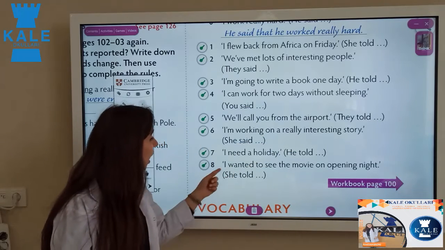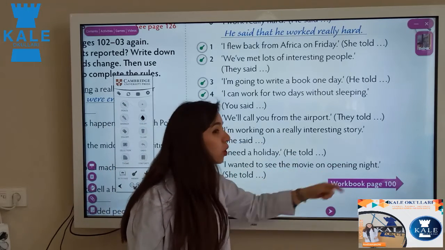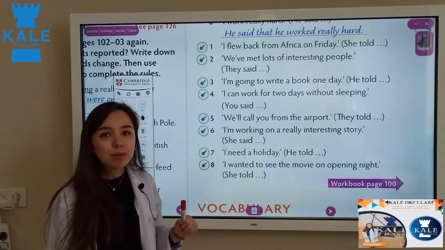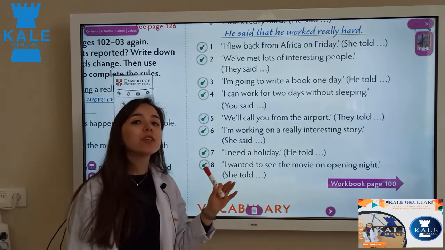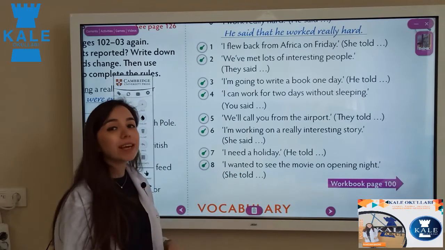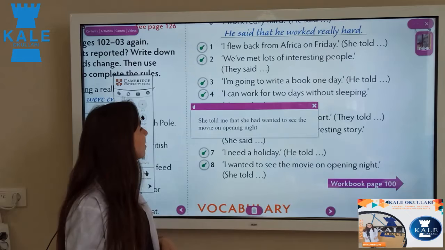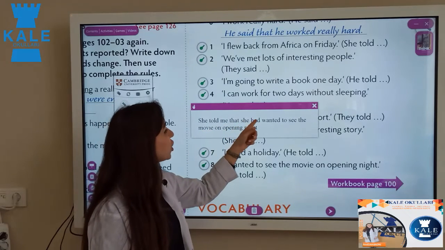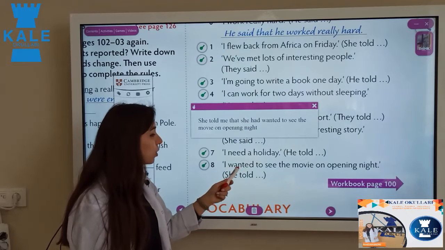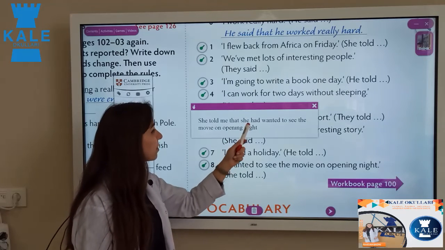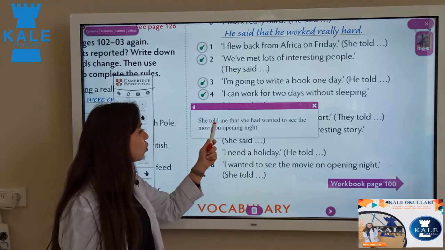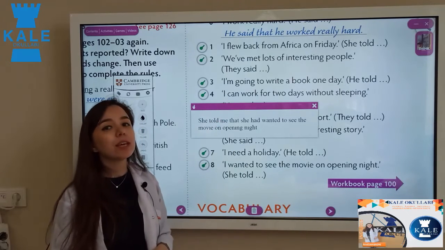What is this tense? I wanted to see the movie on opening night. Wanted is the past simple form. For reported speech, we need to change it to past perfect. Yes, and we have told, again, we need an object. So what is the answer? She told me that she had wanted to see the movie on opening night. Had, look at here, past simple changes to this. Had wanted. And because we have told, after that we need an object.